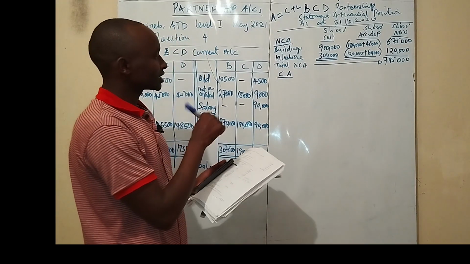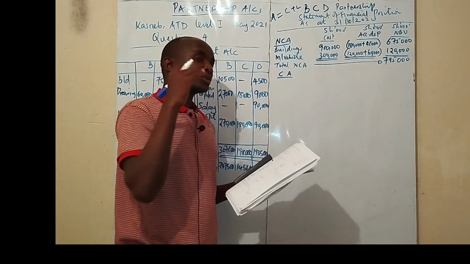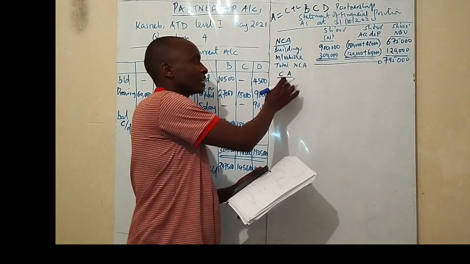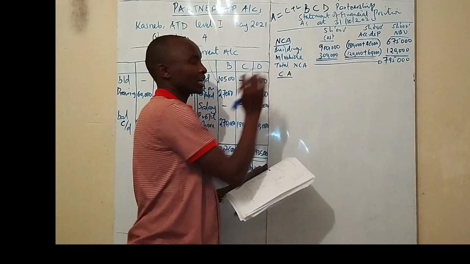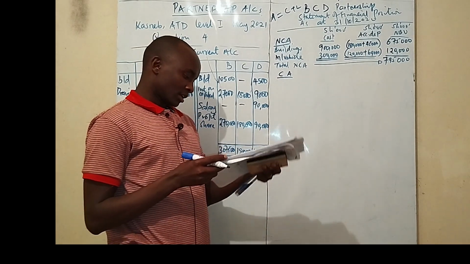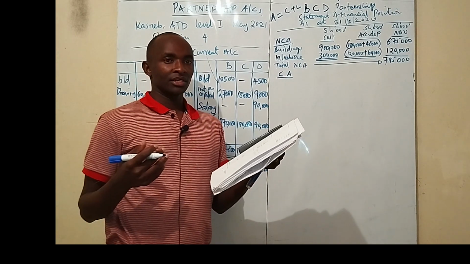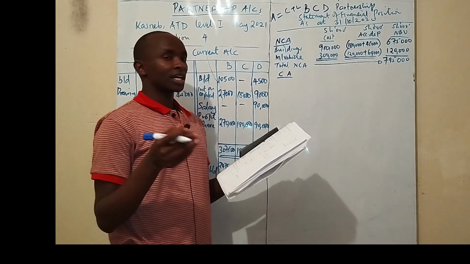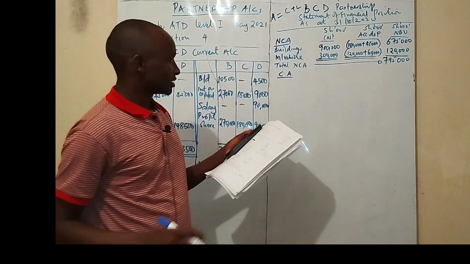From the workings, the accounting treatment for prepaid expenses, they are current assets. And for accrued incomes, they are current assets, right? So in this case, I can see we had rates that were prepaid. So the prepaid rates are assets to us. They are assets to the partnership business.